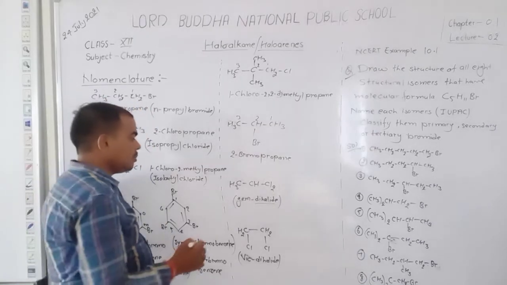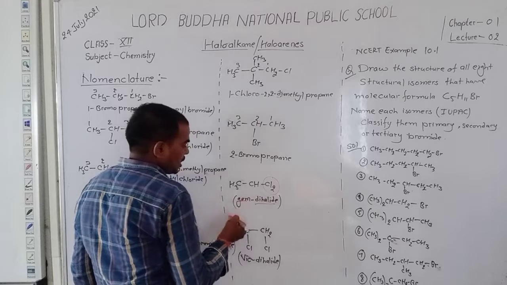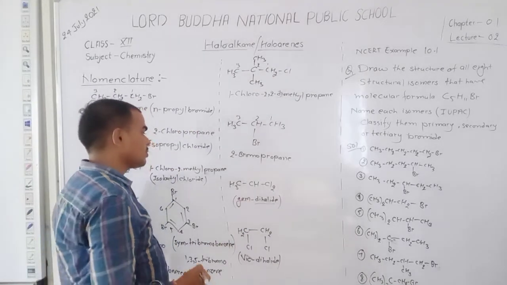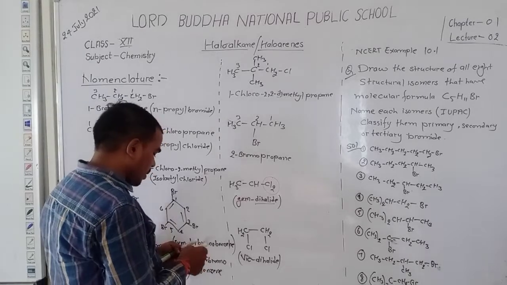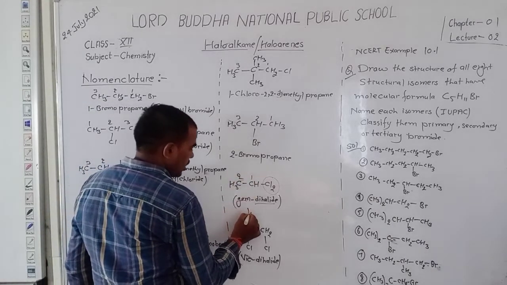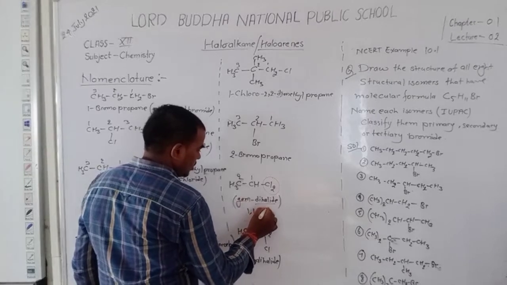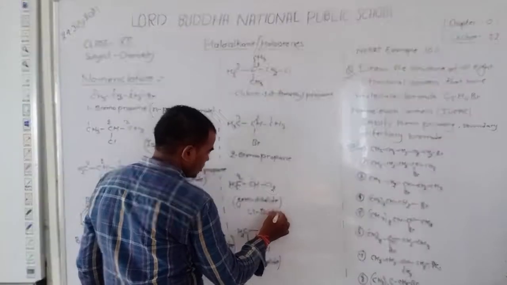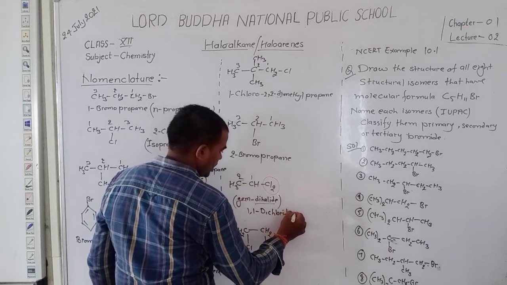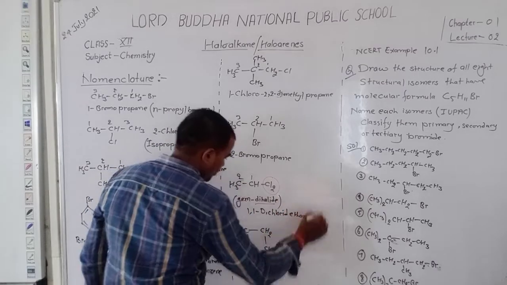Okay, same dihalide is also known as geminal dihalide. The IUPAC name is 1,1-dichloro. Number of carbon 2, so write here ethane, the name of this compound.